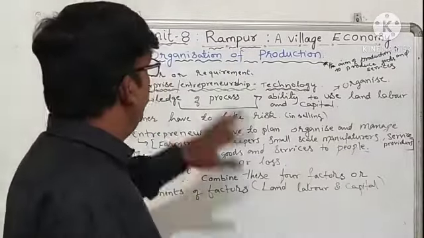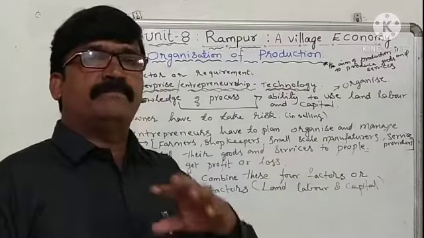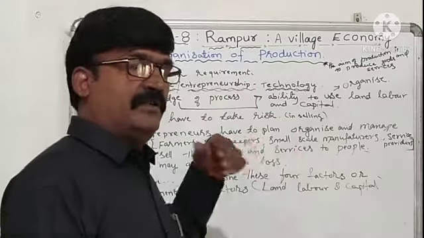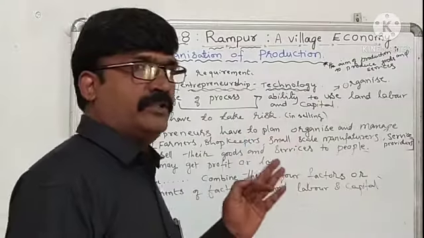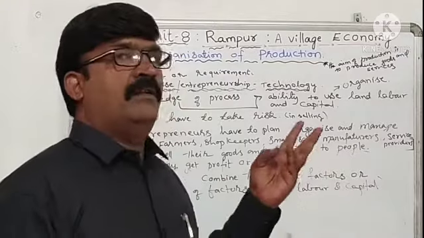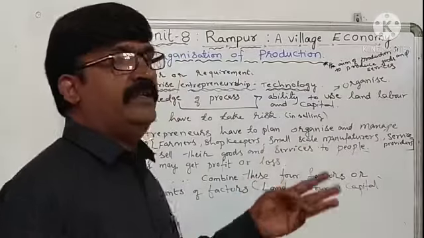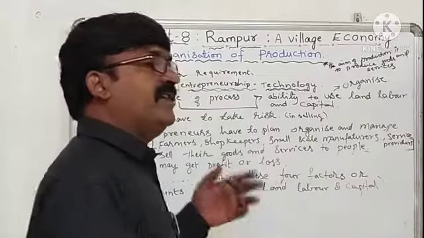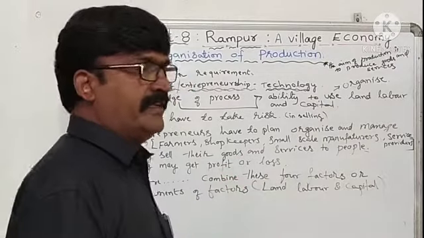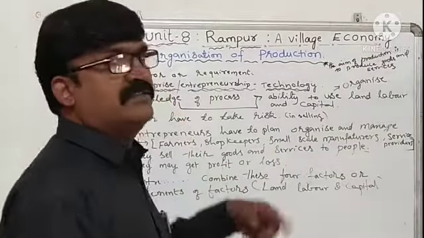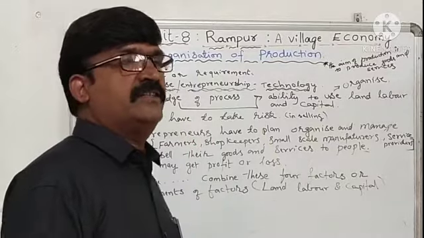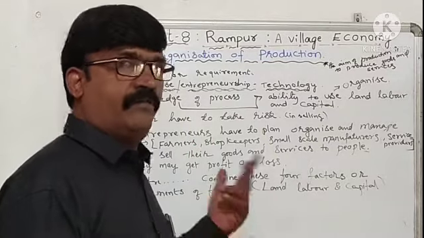Entrepreneur combines the remaining three production factors, that are land, labor and capital. By combining these factors, he runs the establishment, or factory or farm, whatever it may be.